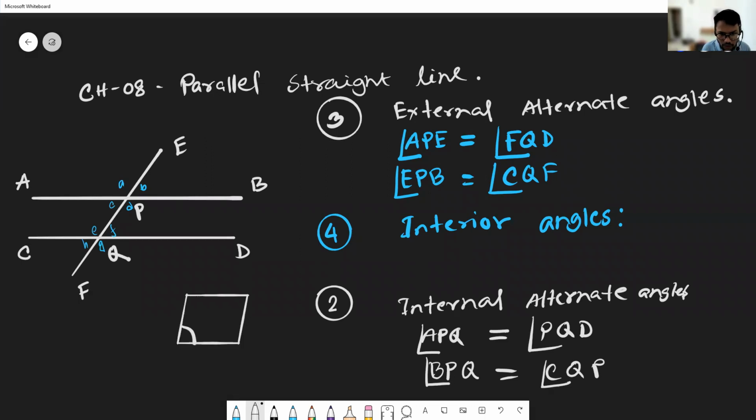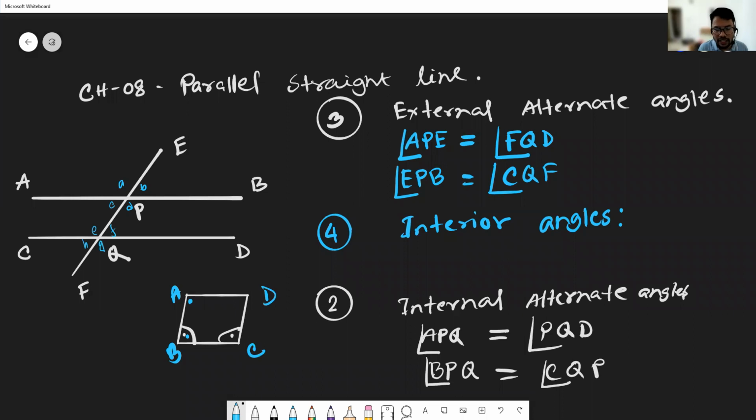These two are interior angles and their sum together will be 180 degrees. Another two interior angles, their sum will also be 180 degrees. So in parallelogram, square and rectangle, we usually use the concept of interior angles. That means the sum of two adjacent angles. If this is angle A, B, C, D, then A plus B will be 180 degrees, or B plus C will be 180 degrees.